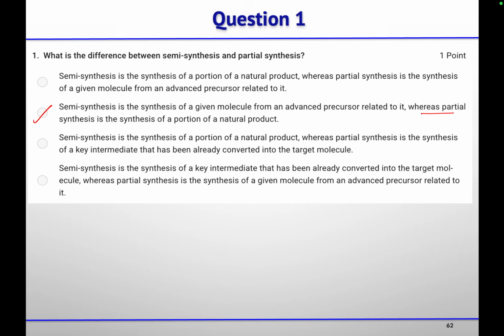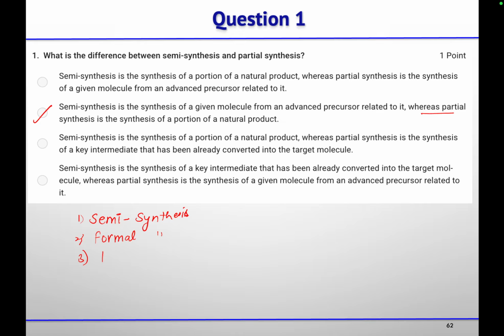Right, so there are four types of synthesis. Semi-synthesis, where we are preparing our target molecule from an advanced precursor. Then formal synthesis, where we are preparing only the advanced intermediate.